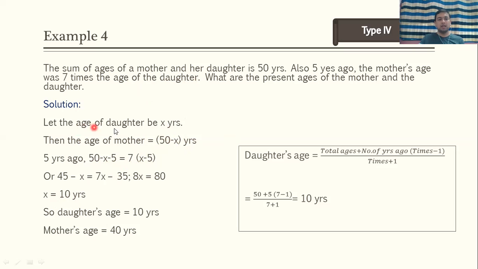What is x? Age of daughter. So if the age of daughter is 10 years, the mother's age will be 40 years. Okay, so it's again a simple problem. Now let us see a quicker method.